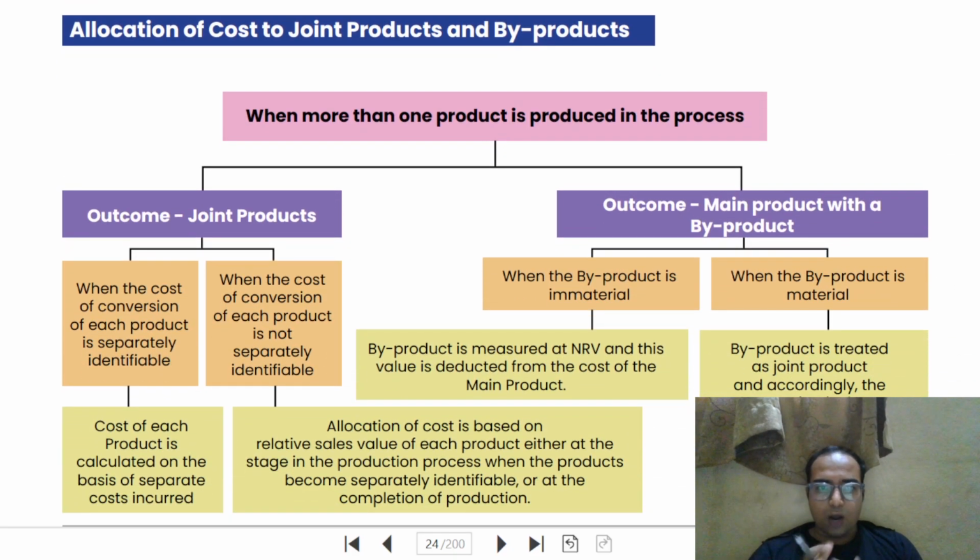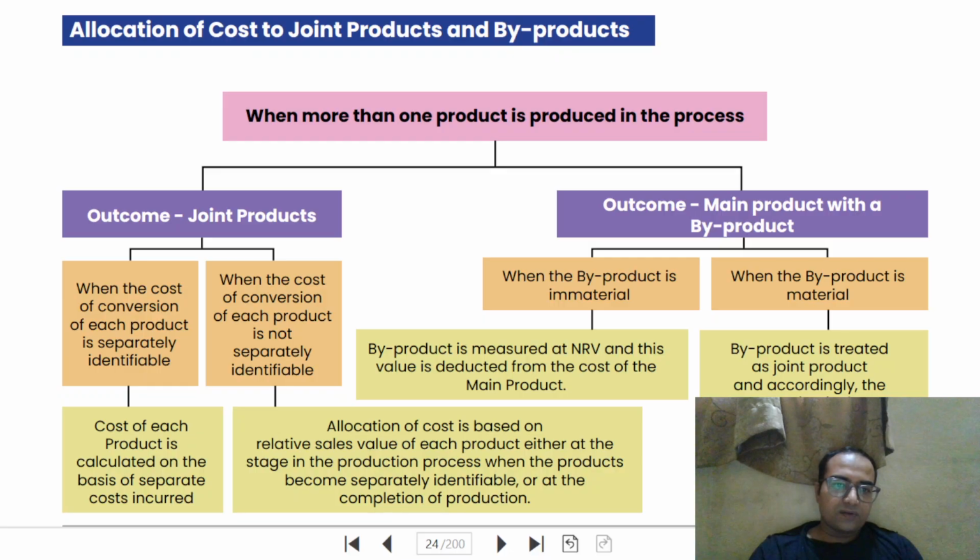How to allocate the cost between joint products and byproducts? So joint product means like butter and ghee. Those are one type of joint products, or a lot of other examples as well. Joint product means the proportion of revenues from each of those products will be more or less similar in nature.